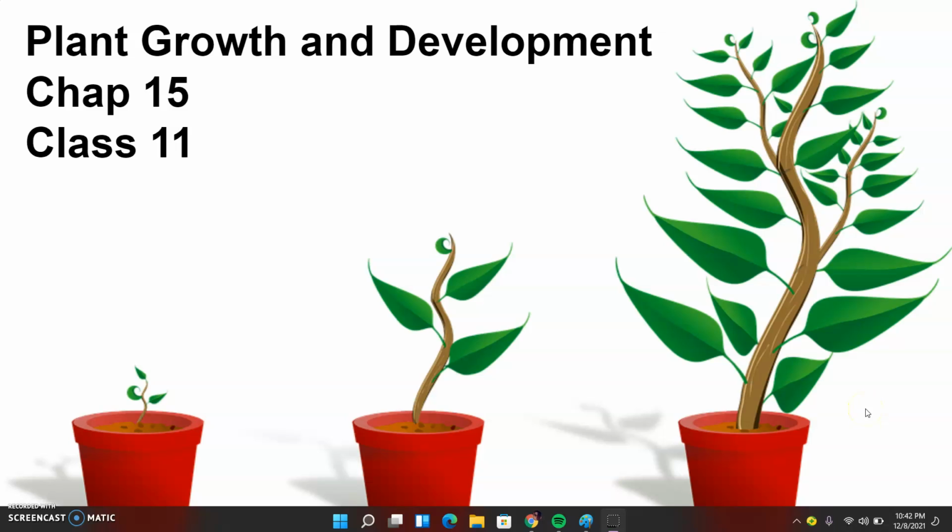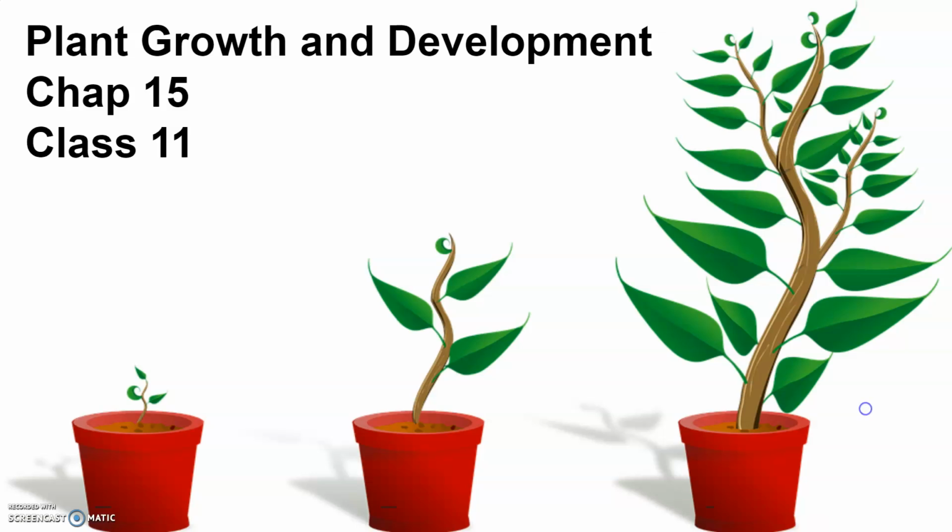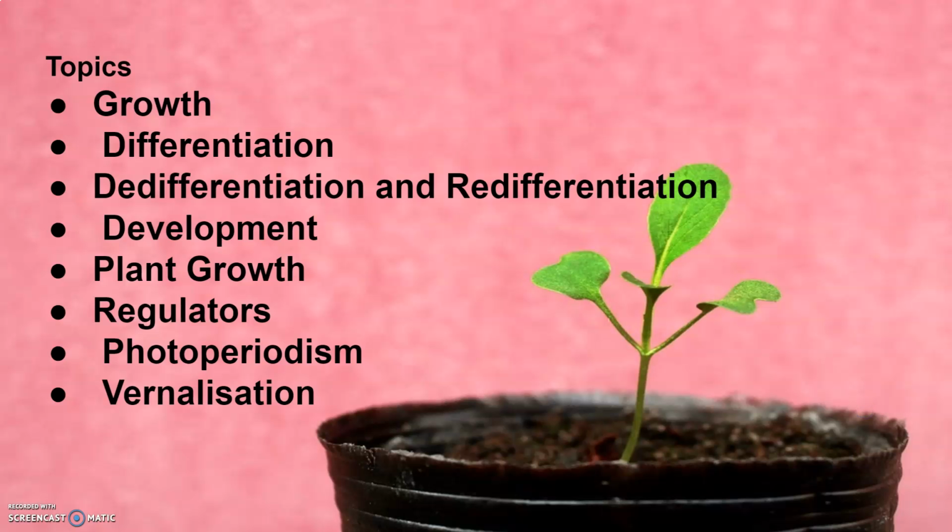Good morning. Today we are starting with Plant Growth and Development, Chapter 15, Class 11. In this chapter, we'll be covering the topics growth, differentiation, de-differentiation, redifferentiation, development, plant growth regulators, photoperiodism, and vernalization.